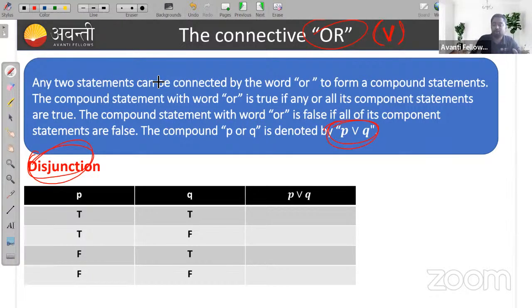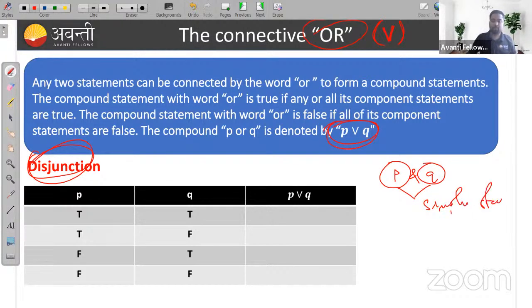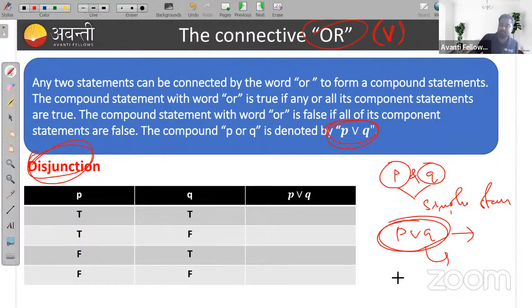If P and Q are two simple statements, and if we connect those two simple statements by the connective OR, then it is called disjunction, and it is denoted by P or Q. It can also be read as P or Q.